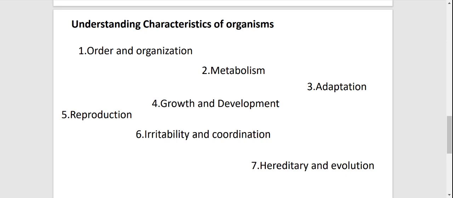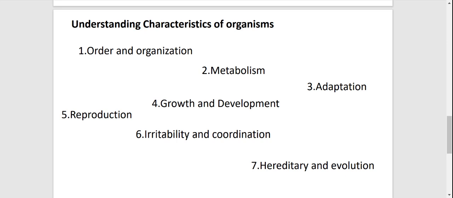And then the third characteristic is adaptation. Adaptation is also very important because it consists of important features that allow a certain organism to behave and adapt to the changes that occur in the environment.